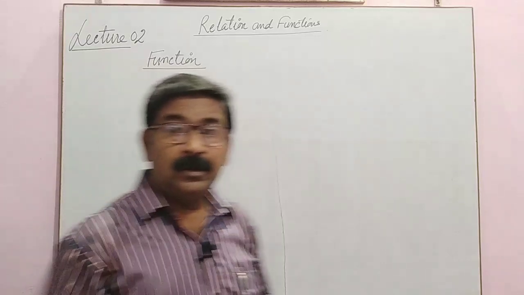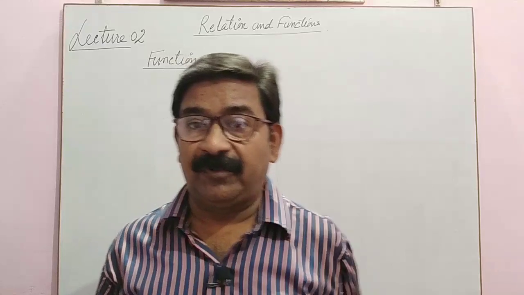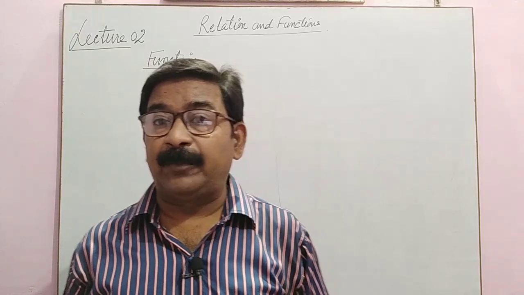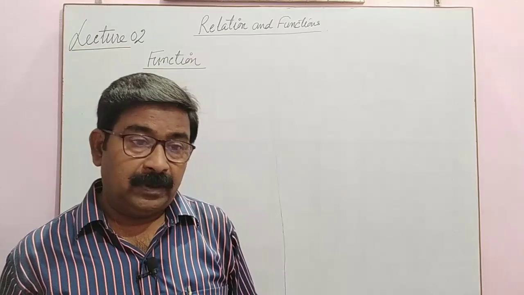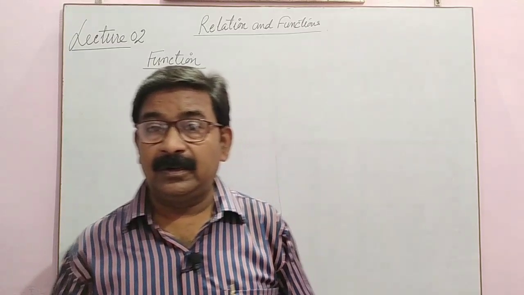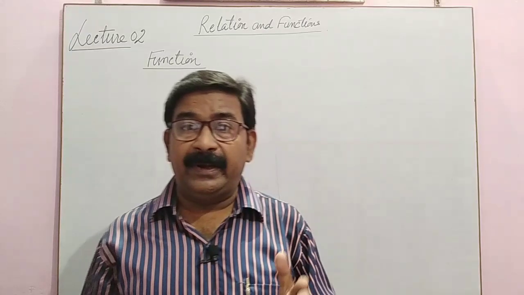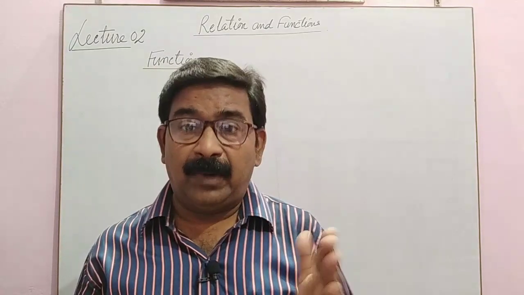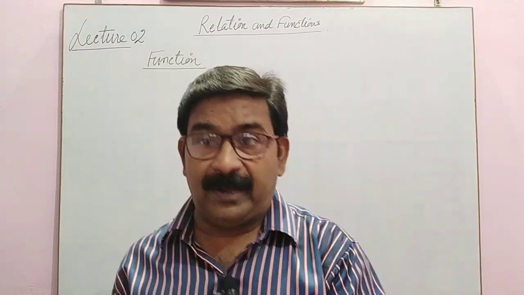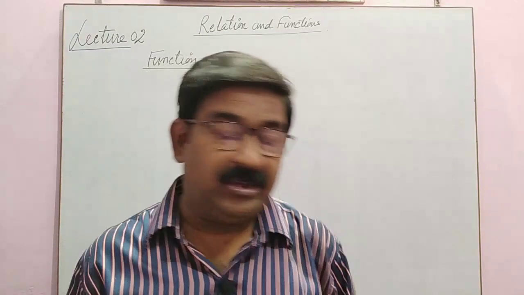What is a function? A function is also a special type of relation in which a relation is made from one set to another, but what is required? All the elements of the first set must have a unique image in the second set, meaning its pair, the second element, is called the image.